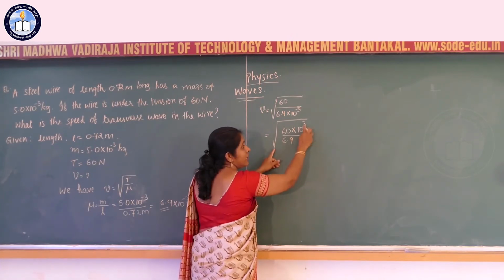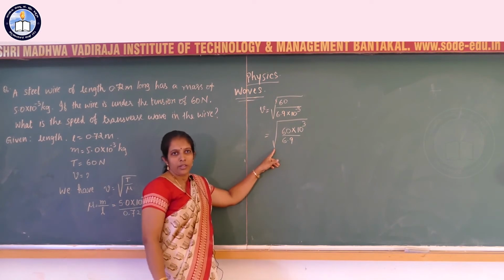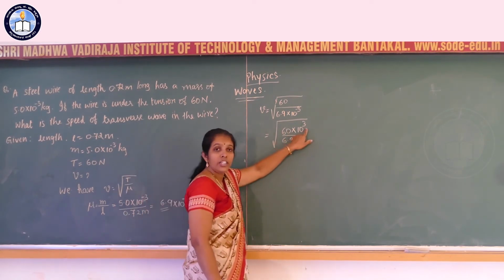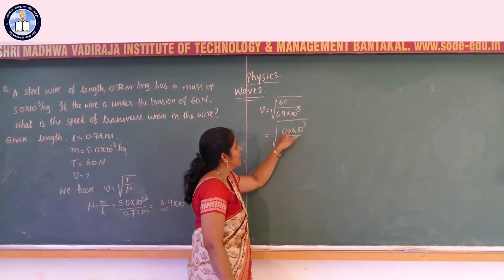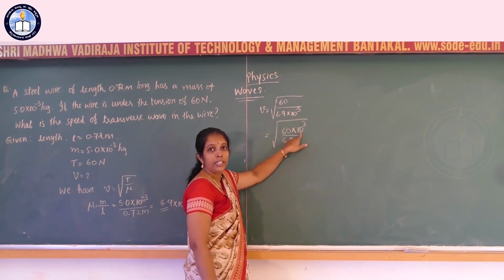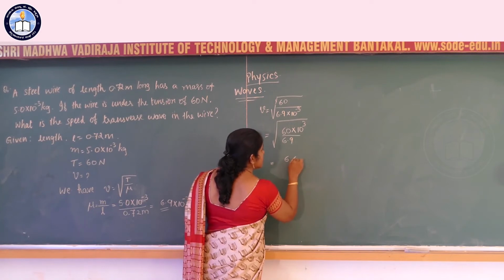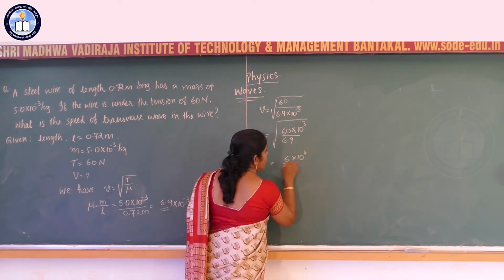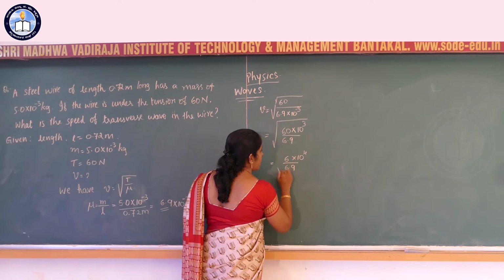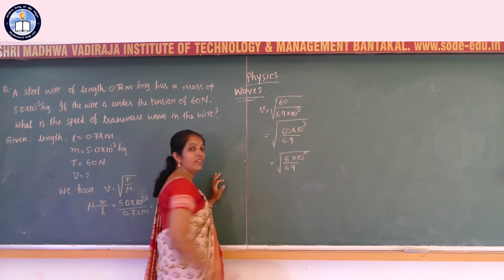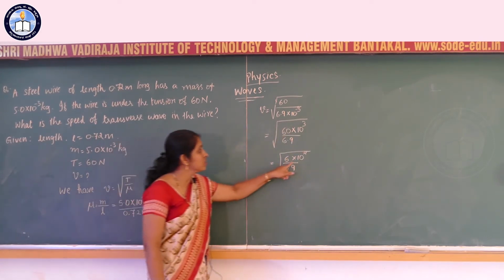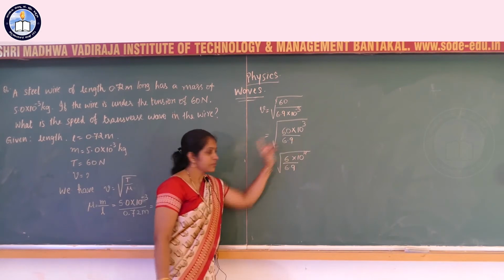We cannot find the square root of an odd power. You have to change the odd power to an even power by either multiplying or dividing. We can write in this form: 60 into 10 power raised to 3 is nothing but 6 into 10 power raised to 4.